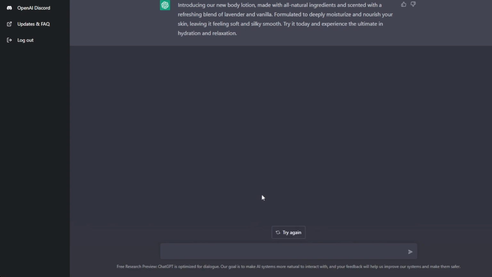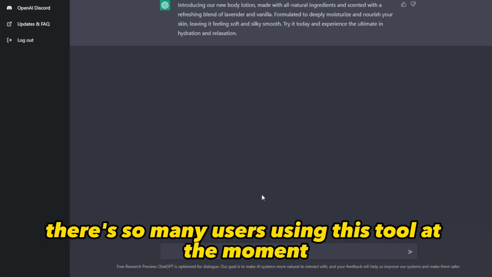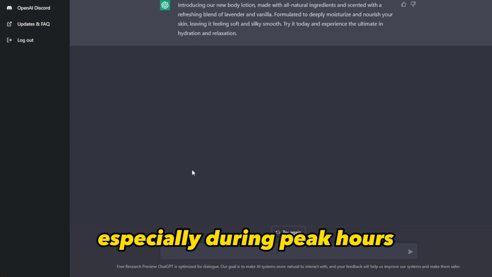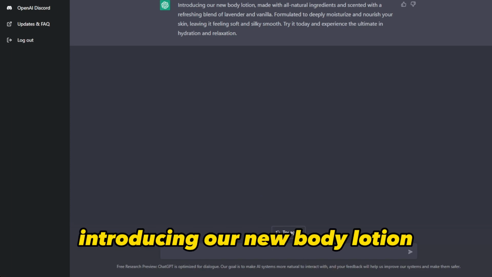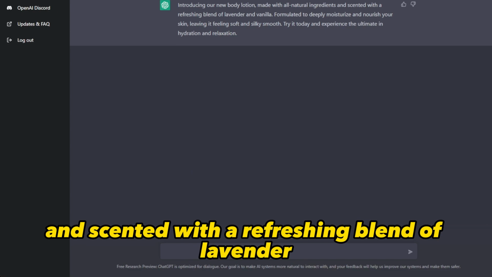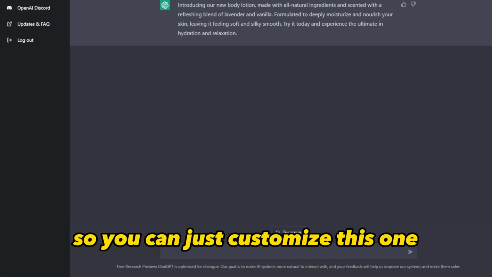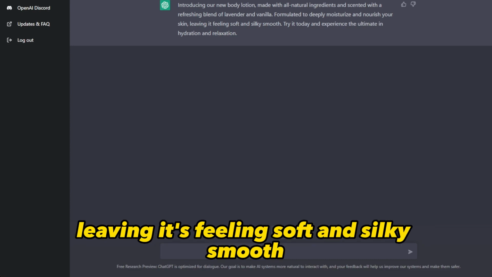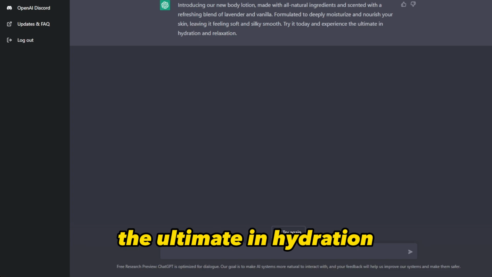However, please be aware that again, there are so many users using this tool at the moment, so you might encounter some errors, especially during peak hours. So let's see. Introducing our new body lotion made with all natural ingredients and scented with a refreshing blend of lavender and vanilla. You can just customize this one. Formulated to deeply moisturize and nourish your skin, leaving it feeling soft and silky smooth. Try it today and experience the ultimate in hydration.